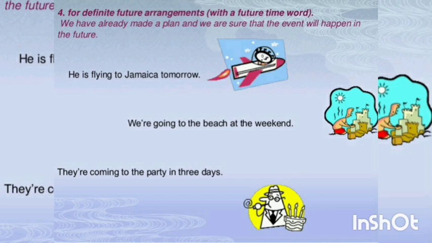Okay, number 4. For definite future arrangements with a future time word. We have already made a plan and we are sure that the event will happen in the future. For example, right now you are making a plan, but that plan will work out in the near future. He is flying to Jamaica tomorrow. Tomorrow, according to the schedule for his flight, he will go to Jamaica, but the preparation for going to Jamaica he is making right now.